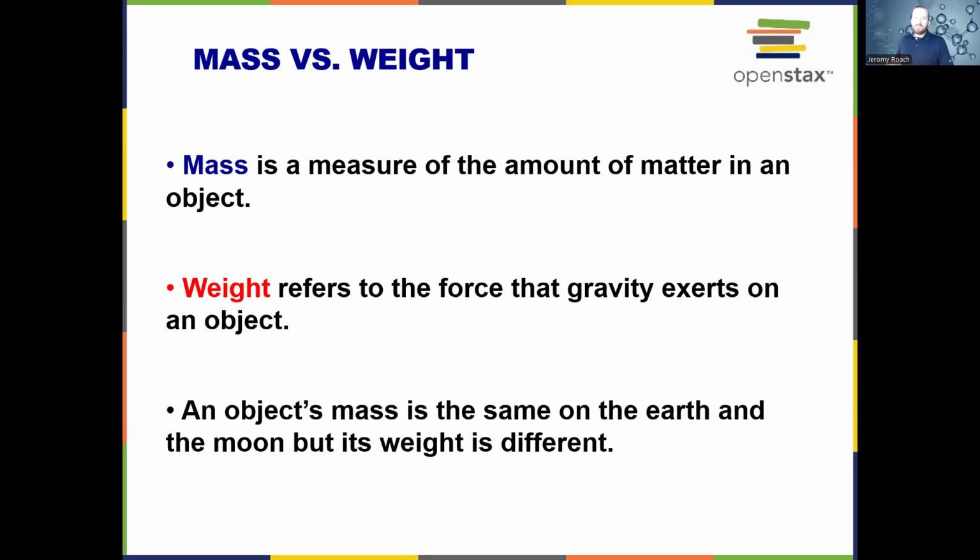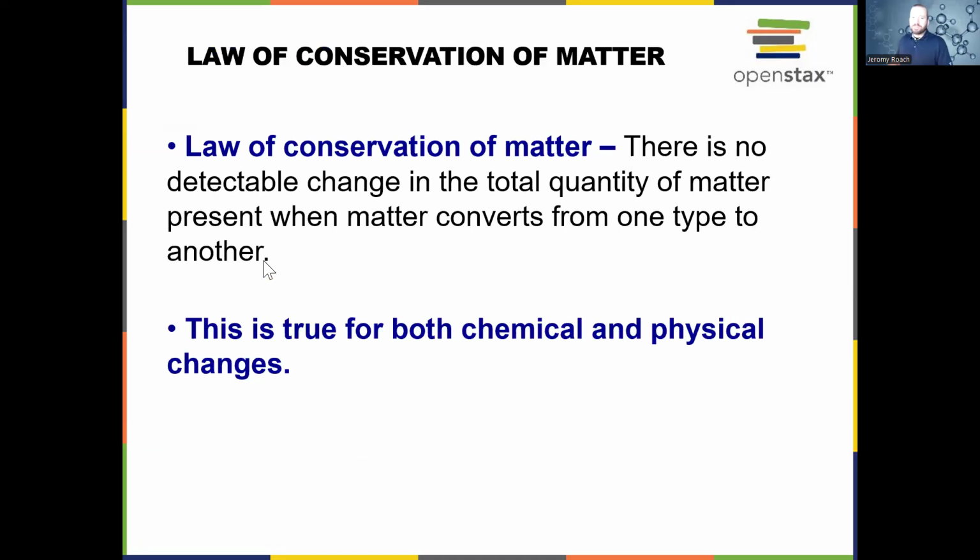Our weight changes on different planets, or it technically can change at different altitudes by a very small amount. But when we say mass or weight, sometimes we'll say those words interchangeably in chemistry.